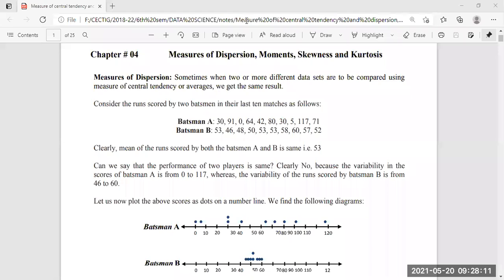But whereas batsman B, in every innings of his career, his performance is quite good, almost in the range of 40 to 60 in every match. So now we can decide.